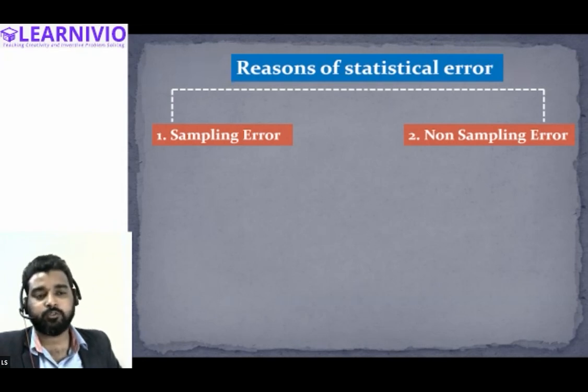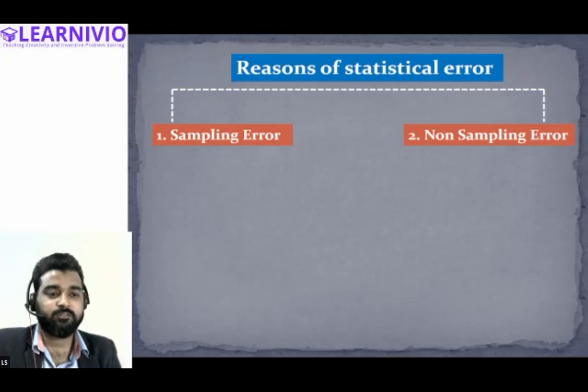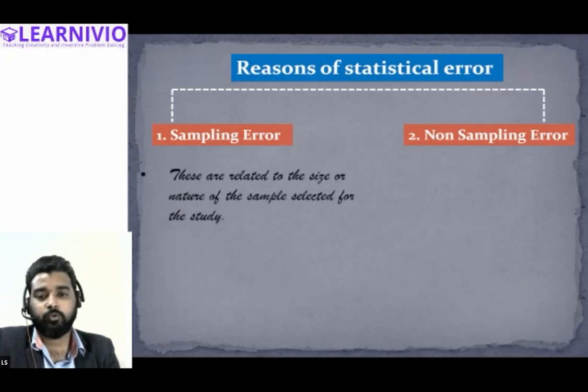There can be other possible reasons for statistical error as well, and those reasons are called non-sampling errors. Let's discuss in detail what sampling and non-sampling errors are. So for sampling error, you can say that these are related to the size or nature of the sample selected for the study.